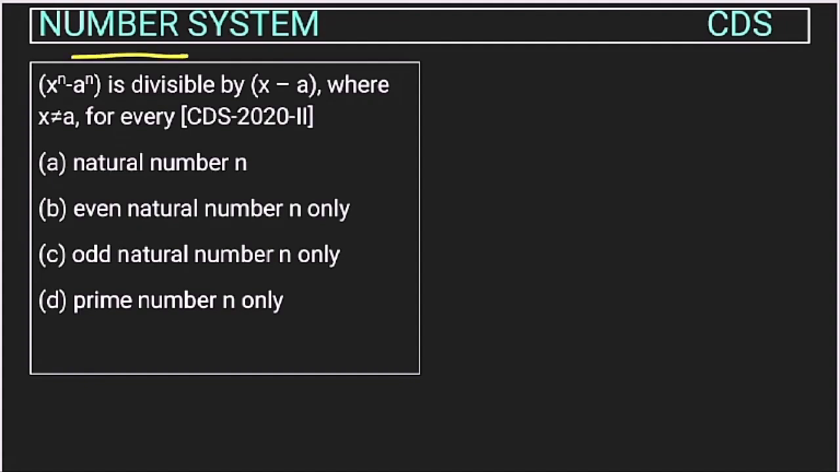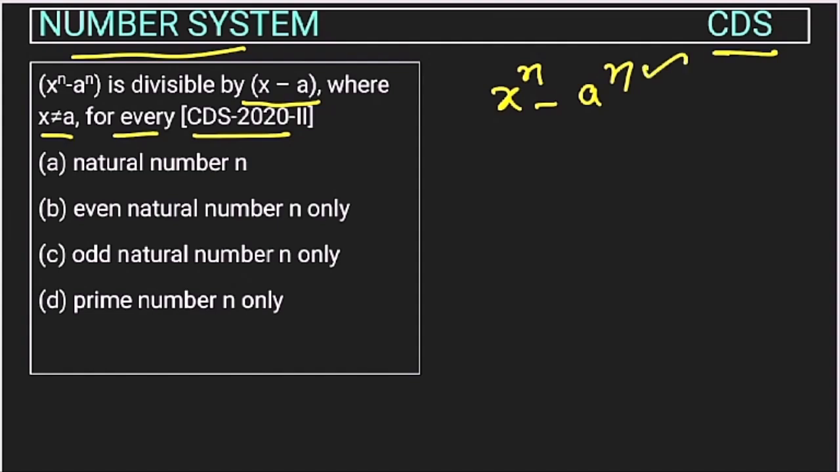Now this is a question from number system asked in CDS exam of 2020. So this is x ki power n minus a ki power n is divisible by x minus a, where x is not equal to a for every. So they are asking about the n, what value n can have. Like this is saying that x minus a is a factor of this, right? For which value of n? Right. So we know directly also, but I am explaining you.